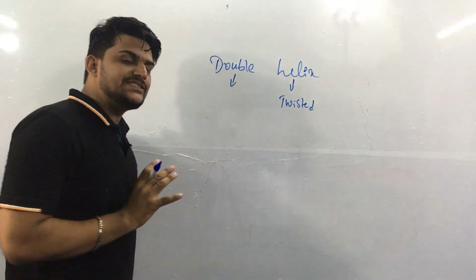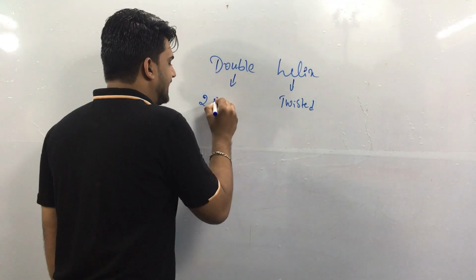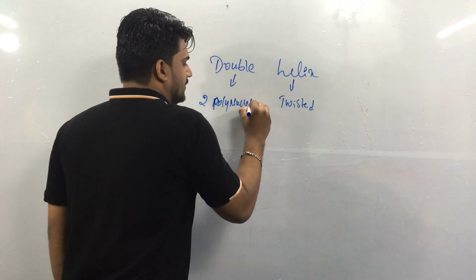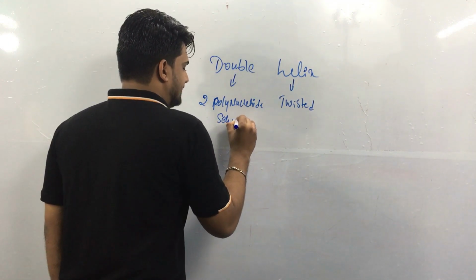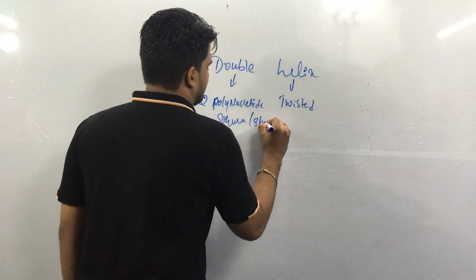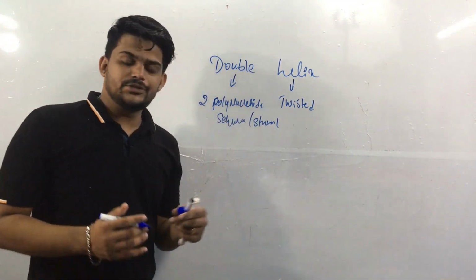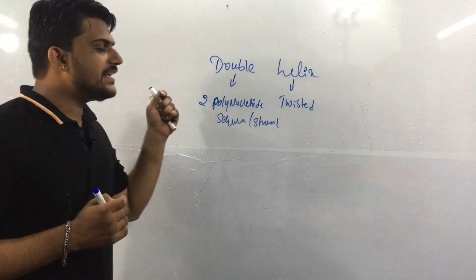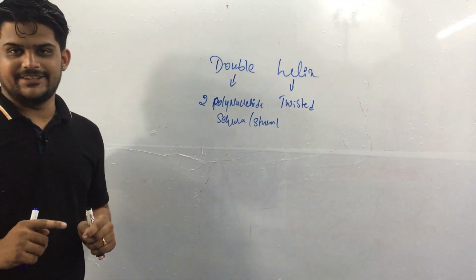So double is two polynucleotide sequences or strands. We can also call it a strand. So there are two polynucleotide strands, and they are twisted, right?